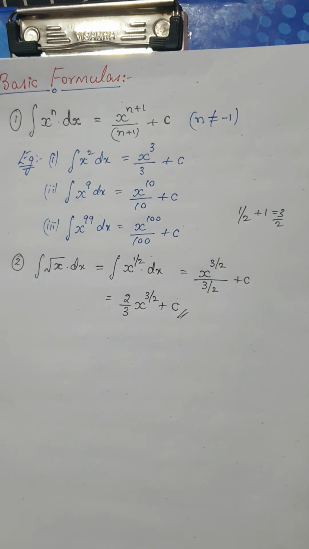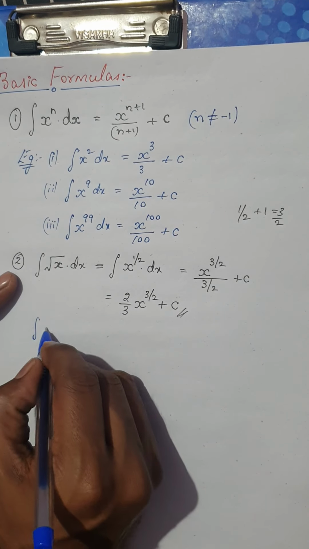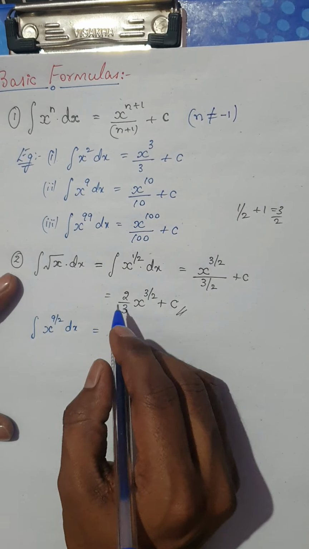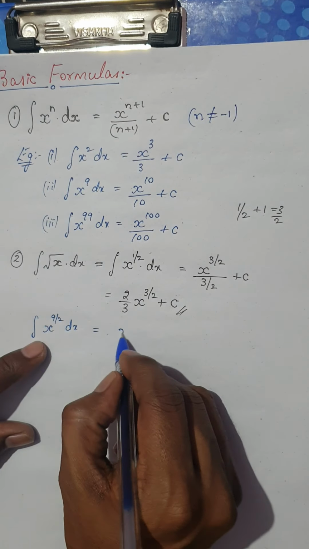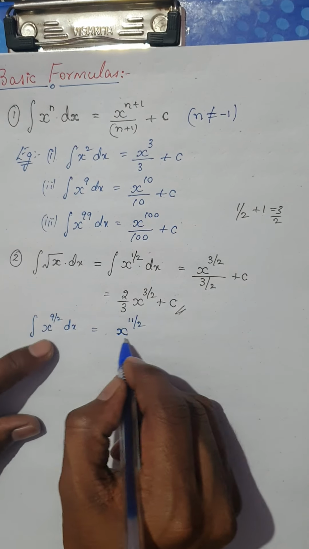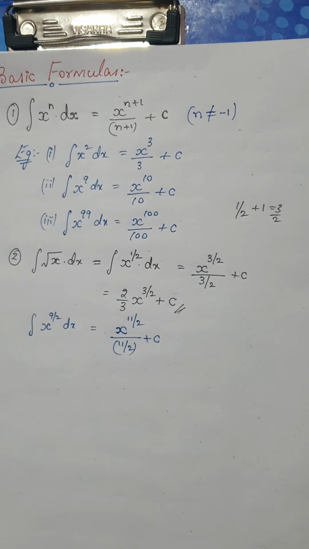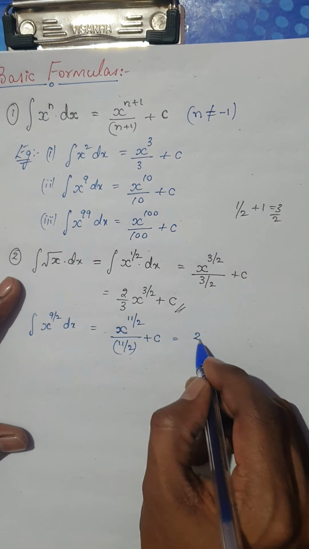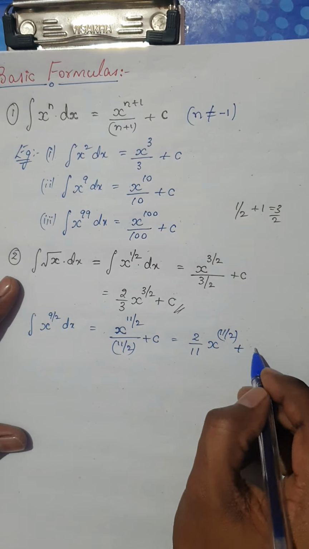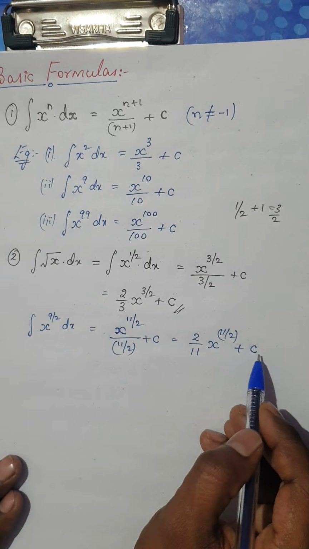Remember, if you have some other powers, for example, if I have the integration of x power 9 by 2 dx, then the integral is x power of, what is 9 by 2 plus 1, it would be 11 by 2. So x power 11 by 2 divided by 11 by 2 plus c. Or else you can also write it as 2 by 11 into x power 11 by 2 plus a constant. Remember, you should not forget to write this constant in the final step.